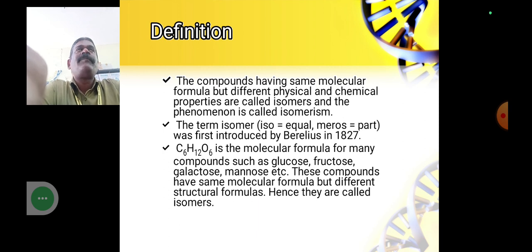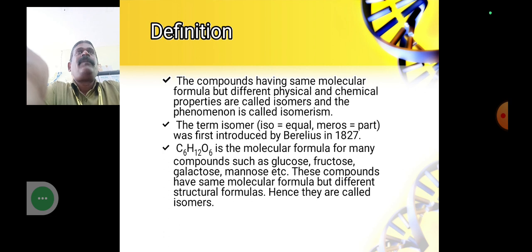Isomers means some compounds have the same chemical formula but exhibit a different chemical structure or chemical configuration. That is called isomers. The term isomer was first introduced by Berzelius in 1827. Iso means equal, meros means part.